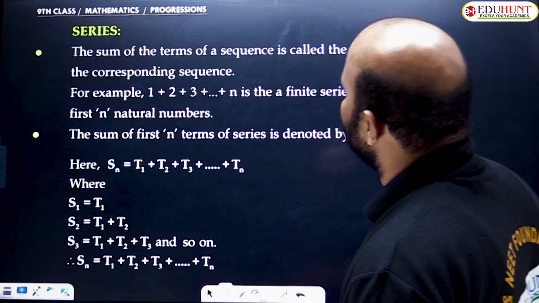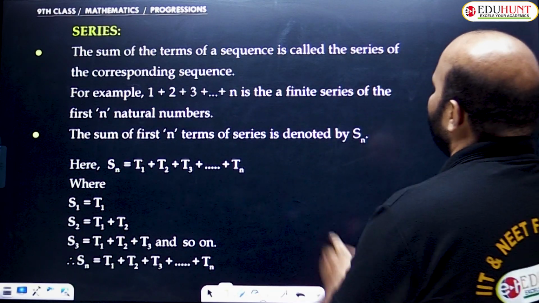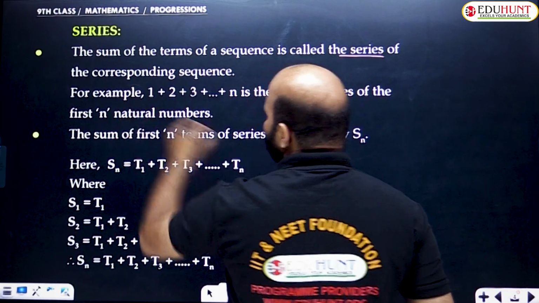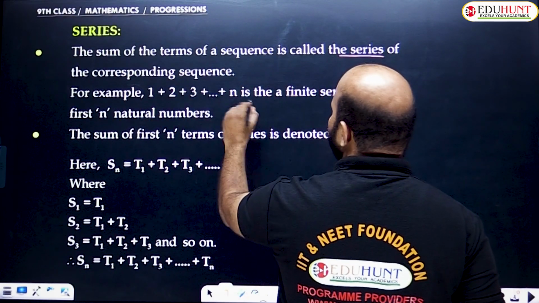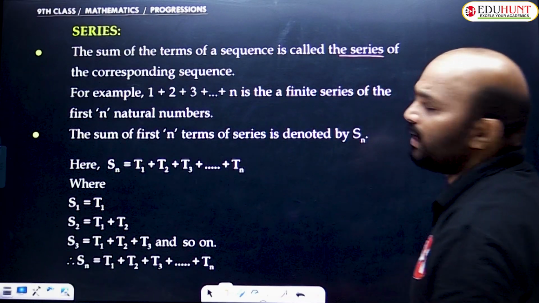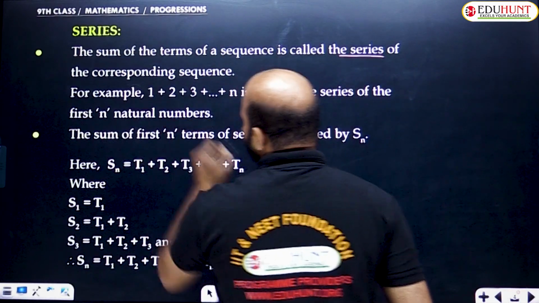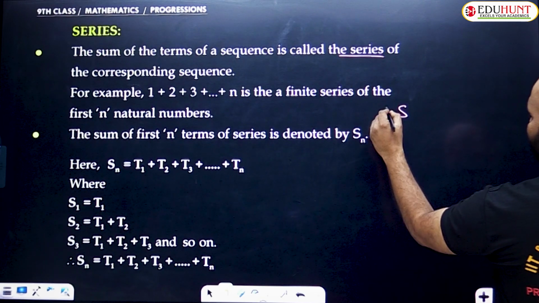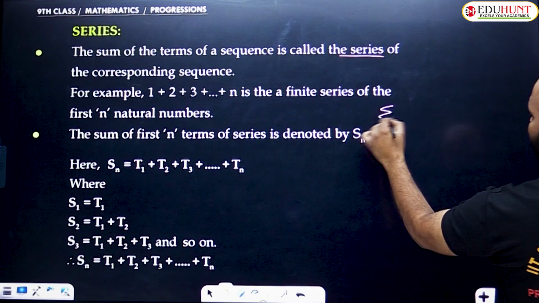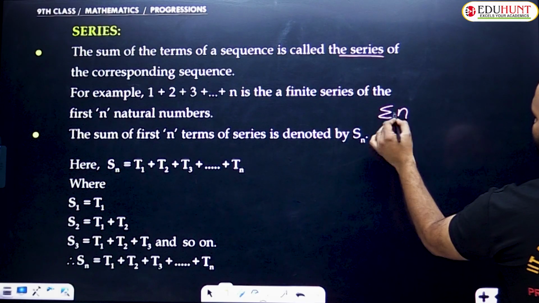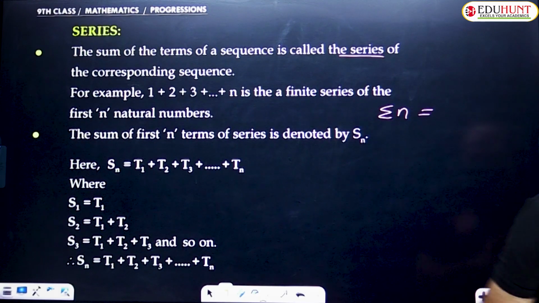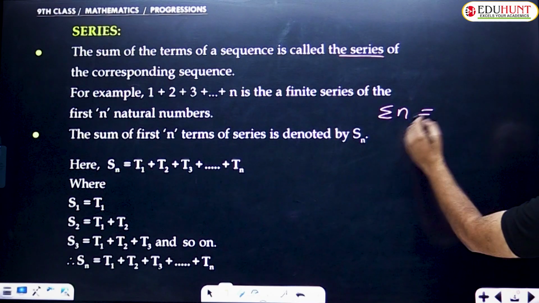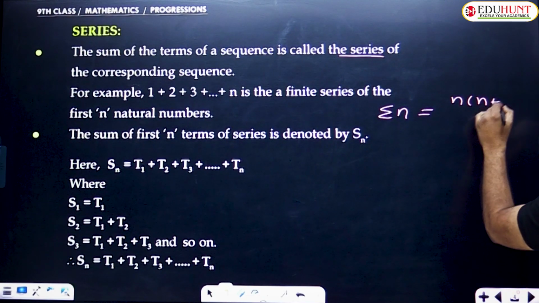What is a series? The sum of the terms of a sequence is called the series of the corresponding sequence. For example, 1 plus 2 plus 3 and so on up to n is a finite series of the first n natural numbers. The sum of the first n natural numbers, Sn or sigma n, equals n into n plus 1 by 2. This is a formula.